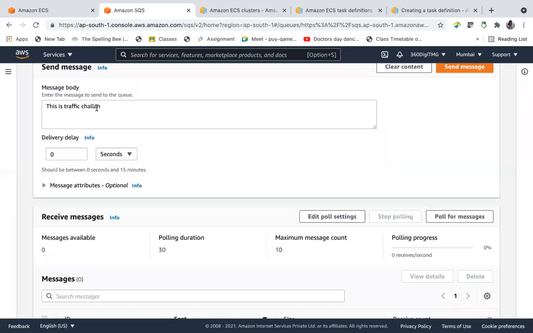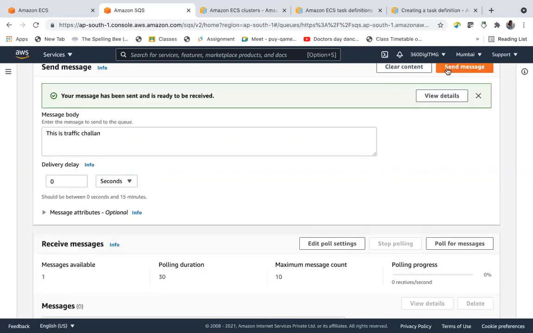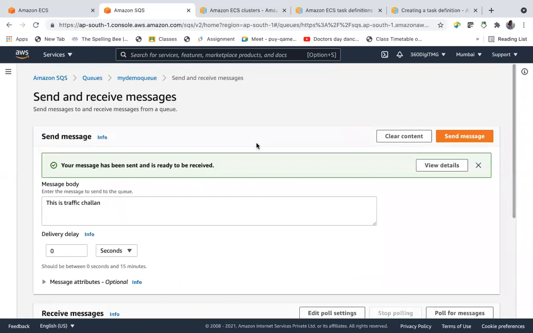And visibility time. For how much time is that message visible, so that the application can read it? That is visibility time. You can set the time in seconds and minutes. So this is our message, and we are going to send it into the queue. Now I have posted the message into the queue.